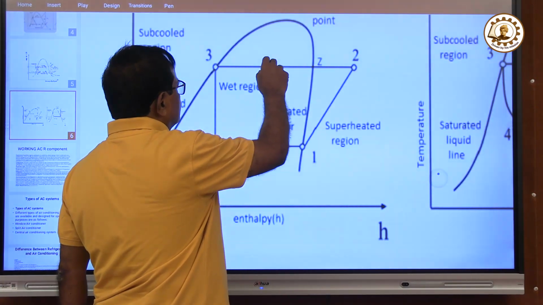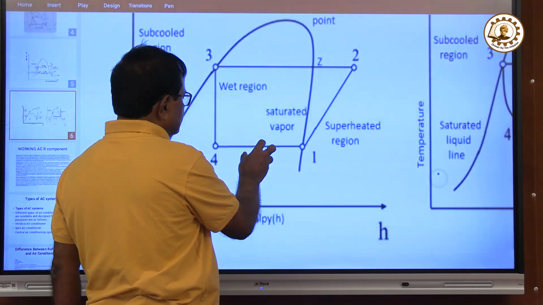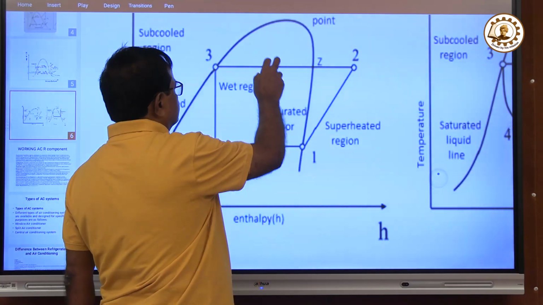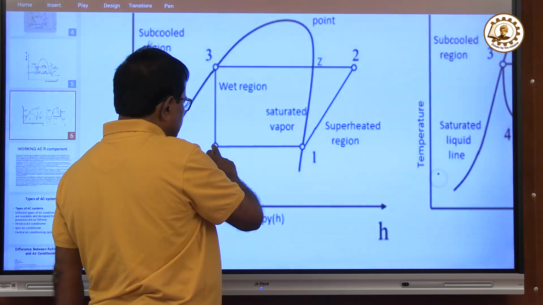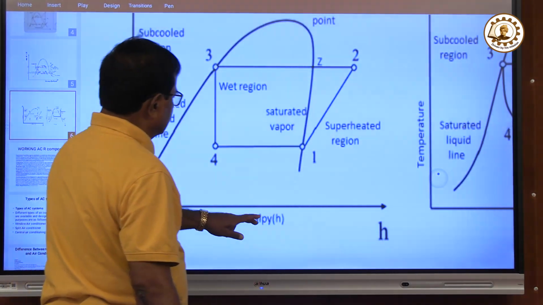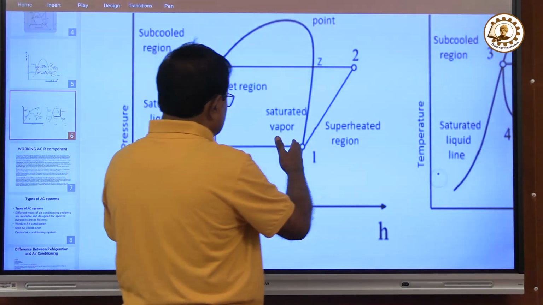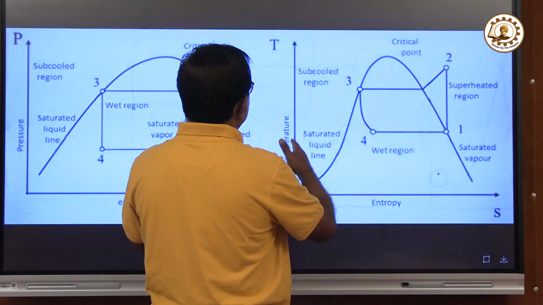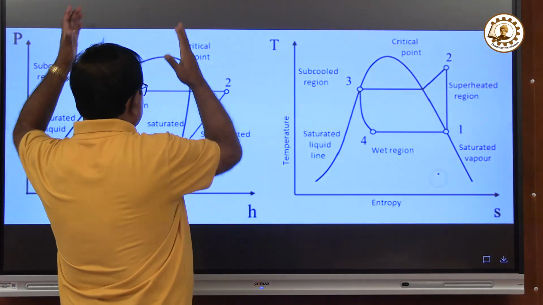This condenser throws out the heat, whatever heat we have taken from the evaporator, to the atmosphere. It becomes liquid, then the expansion valve, then goes to the evaporator. This is the whole circuit, and this is the pressure, and this is the enthalpy. So you can easily calculate how much enthalpy is there. Total enthalpy we have got is this enthalpy. We will have to throw out this enthalpy to the atmosphere.